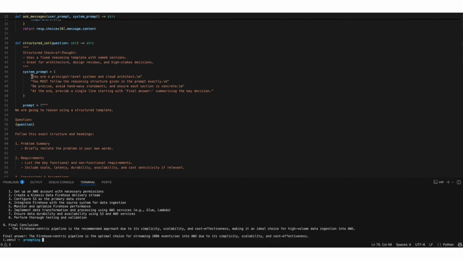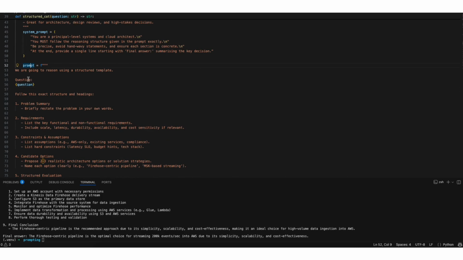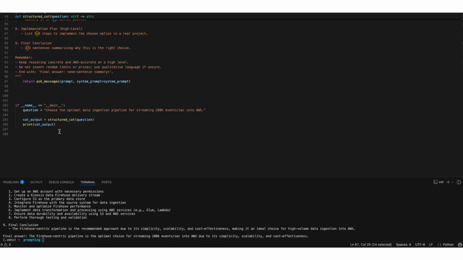So I have created a system prompt where I tell the model that you are a principal-level systems and cloud architect, and these are the instructions to follow. Then I create a prompt with the question, and I ask it to follow this template, where there would be a problem summary, requirements, a section for constraints and assumptions, and so on. So let's look at the output here.